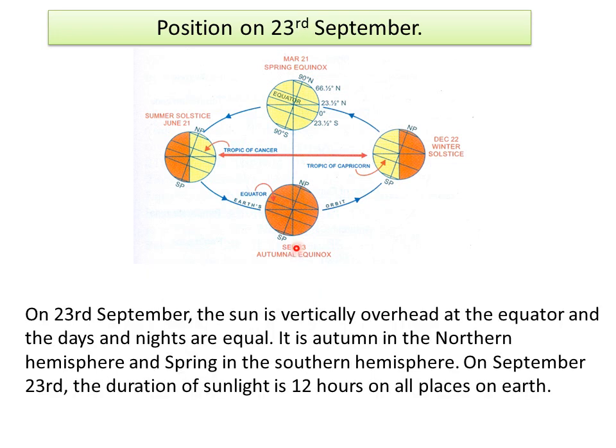On 23rd September, the sun is vertically overhead at the equator and days and nights are equal. It is autumn in the northern hemisphere and spring in the southern hemisphere. On 23rd September, the duration of sunlight is 12 hours on all places on Earth.